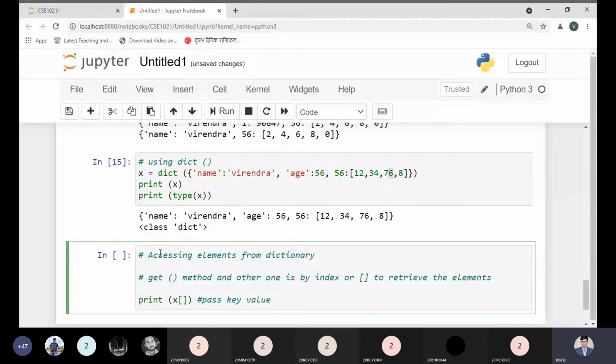Okay, if I'm choosing the age, so what value is to be printed over here? 56 is to be printed over here. Okay, you need to pass this value.